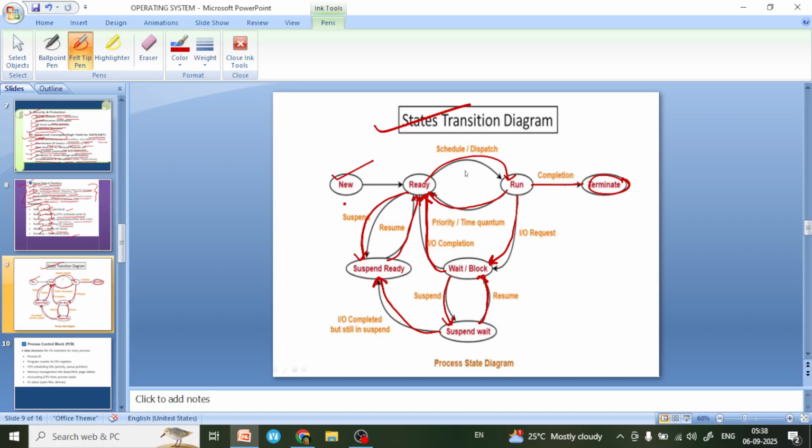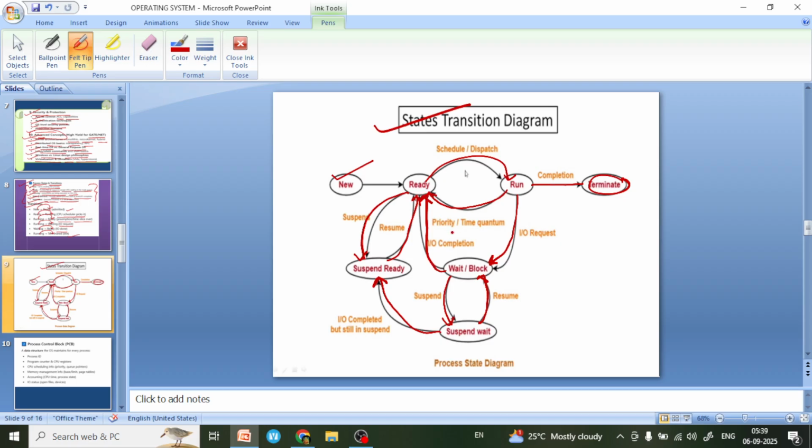You can see this is the state transition diagram. New to ready, ready to run, schedule and dispatch method is used. Run to terminate, completion method. Run to wait or blocked state, we will use input output request, and after that wait or blocked state to ready state, we will use input output completion.